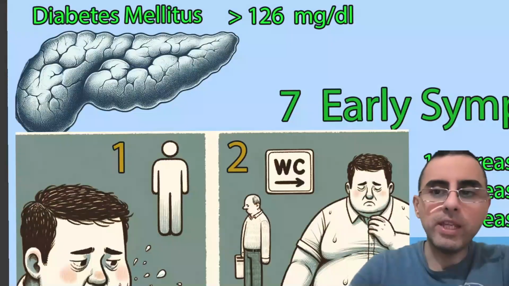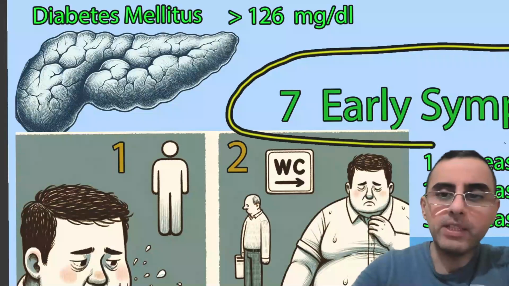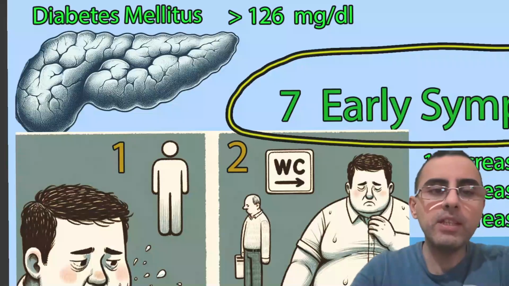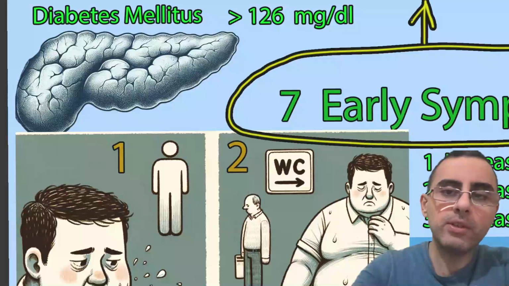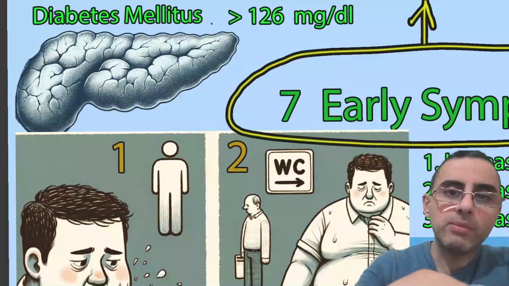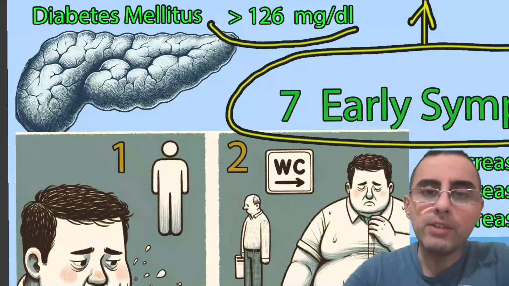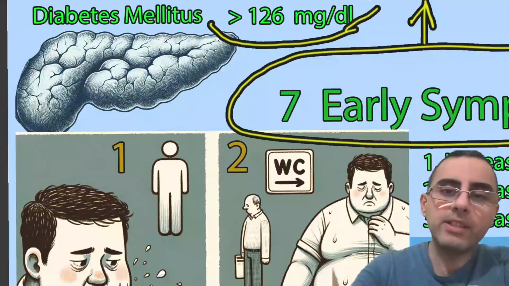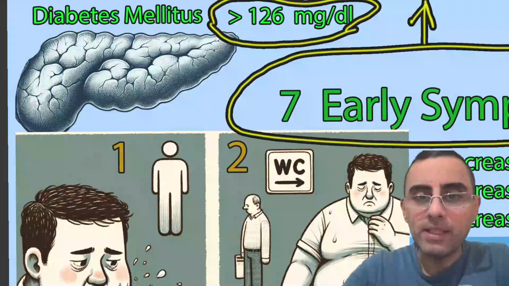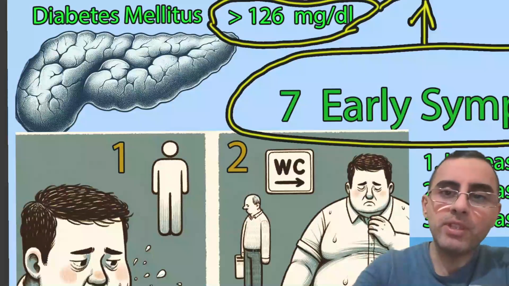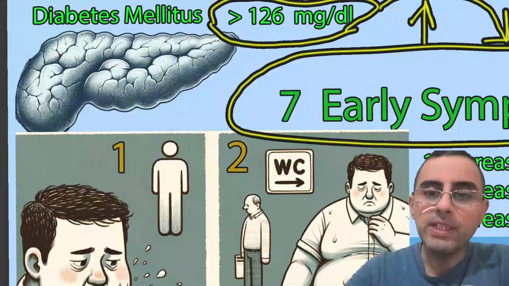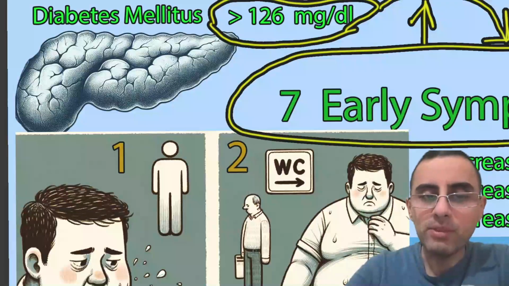We will talk about early signs of diabetes. The classical diagnosis of diabetes is an increased blood glucose level. Blood glucose level in the morning should be more than 126 milligrams per deciliter to diagnose diabetes mellitus. But we have early symptoms before diagnosis of diabetes, and we will discuss these early symptoms.